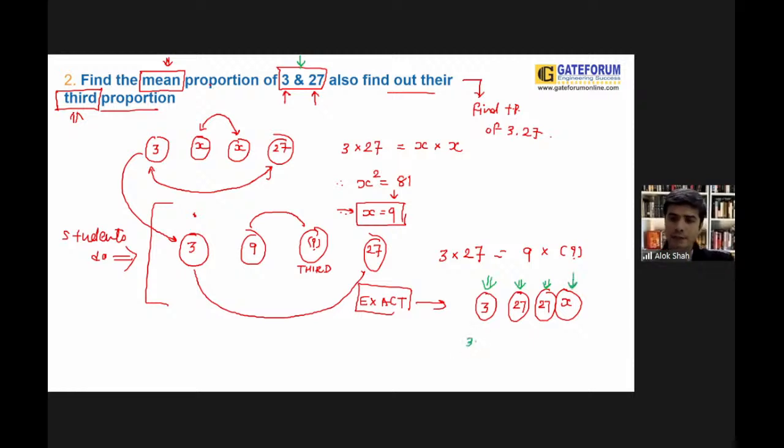You can use your logic: product of extremes, 3 into x, is equal to 27 into 27. 27 and 3 could be cancelled, you'll be getting 9. So the value of x you will be getting is 243. So clearly you can say that 243 could be your exact, your ideal answer of this particular sum, this particular question.